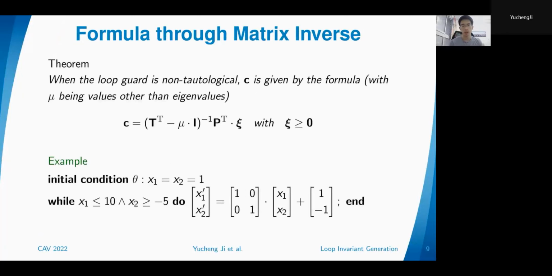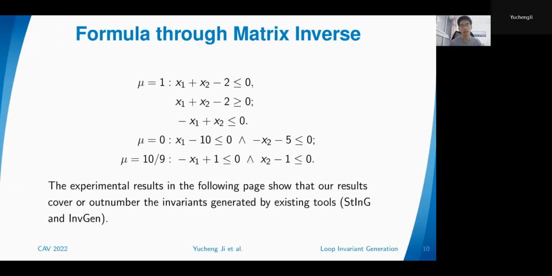Because x1 and x2 have the same initial value 1, and the value of one variable increases by 1 every time, the value of the other decreases by 1 every time. So the sum of those two numbers is indeed 2. So the eigenvalue method gives us a pretty strong invariant. And the second one is that x1 is always larger than or equal to x2. That's also useful information.